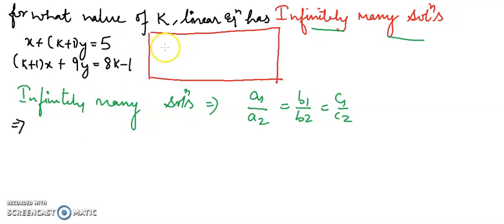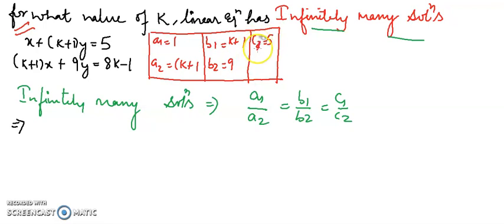Now we need a1, a2, b1, b2 and c1, c2. On comparing, I am taking the first equation. a1 is 1, a2 is k plus 1, b1 is k plus 1 and b2 is 9, c1 is 5 and c2 is 8k minus 1. So put all the values here. 1 upon k plus 1 equals to k plus 1 upon 9 equals to 5 upon 8k minus 1.